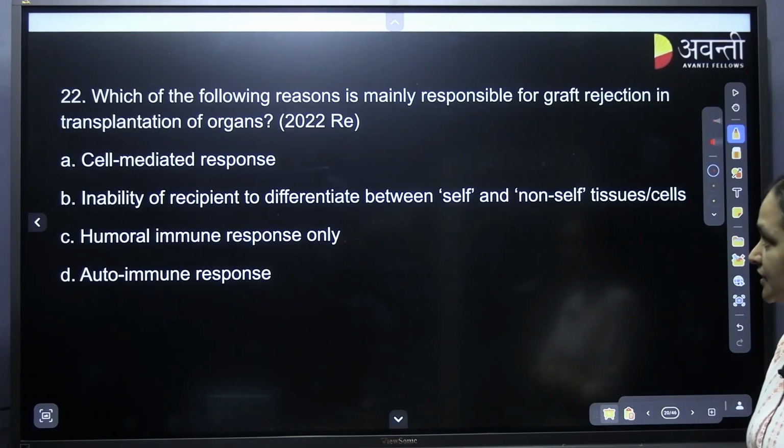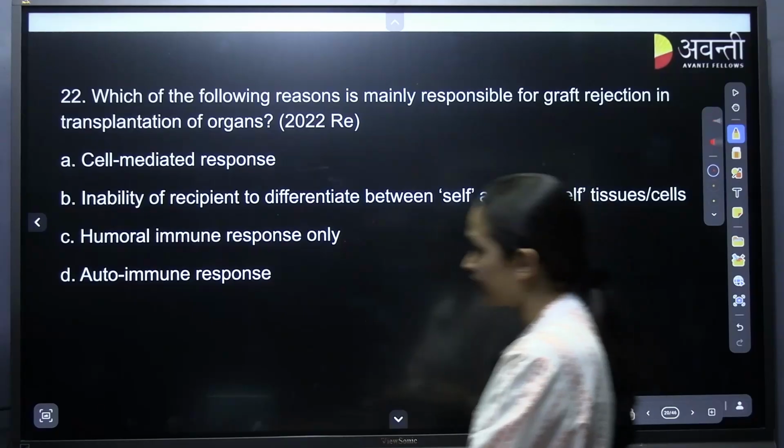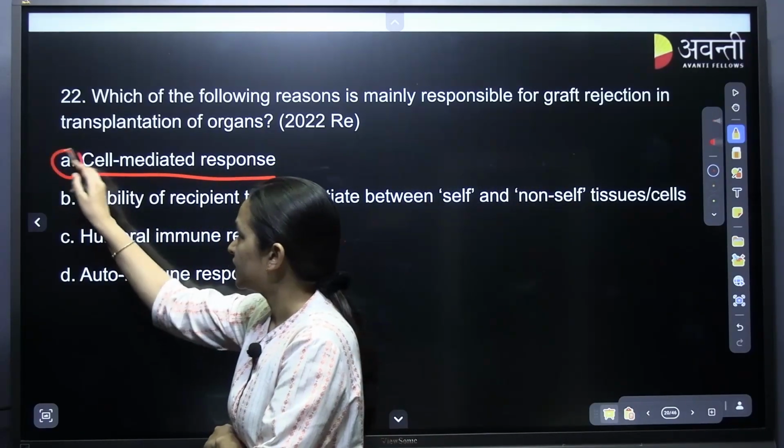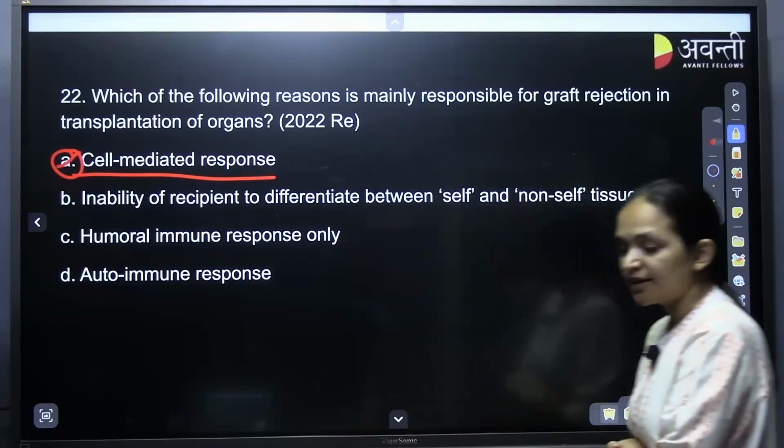Which of the following reasons is mainly responsible for graft rejection in transplantation of organs? Definitely it is cell mediated response, that is done by T lymphocytes.